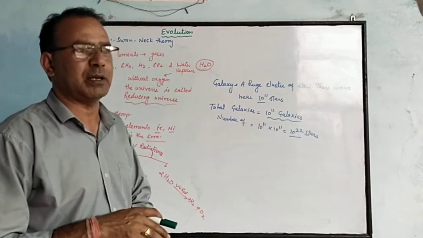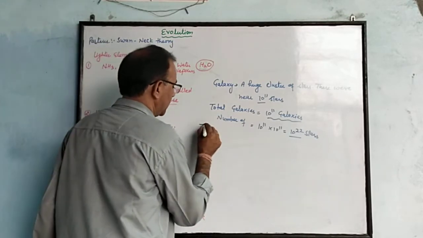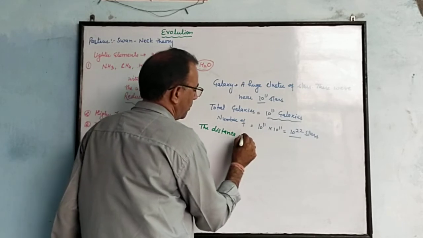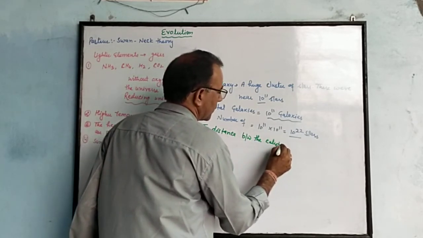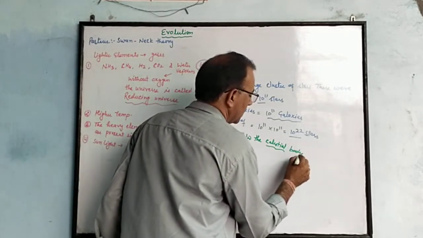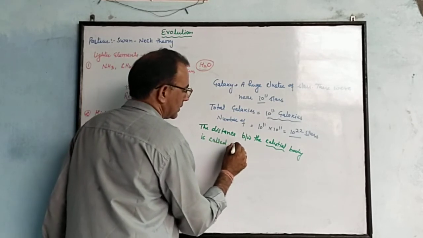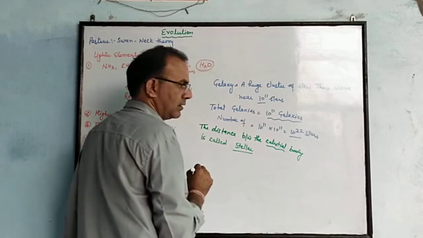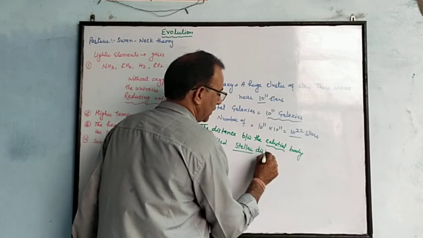This distance is measured with the help of a unit called stellar unit. The distance between celestial bodies is called stellar distance, or stellar unit.